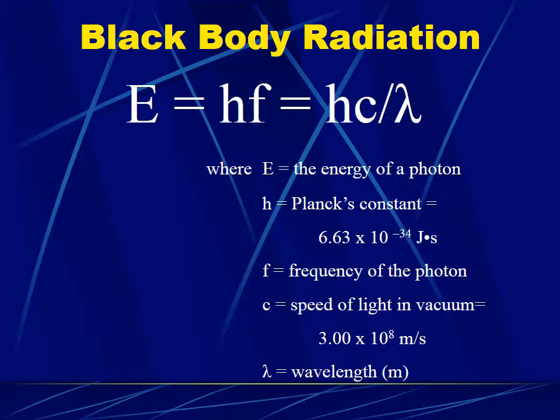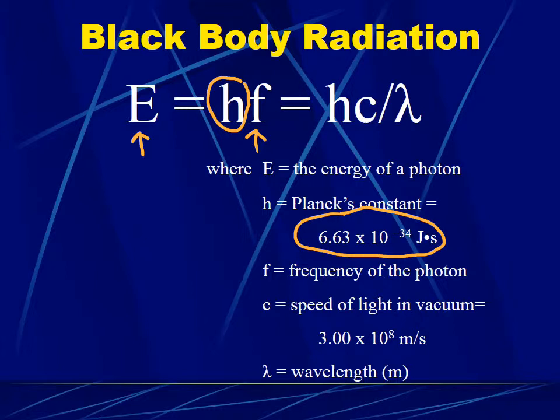And we can use this formula to calculate the energy in one of those single photons of light. This letter here, h, stands for Planck's constant. It's 6.63 times 10 to the negative 34 joule seconds, and that can be found on the front of your reference table. You can see that the higher the energy, the higher the frequency of that photon.